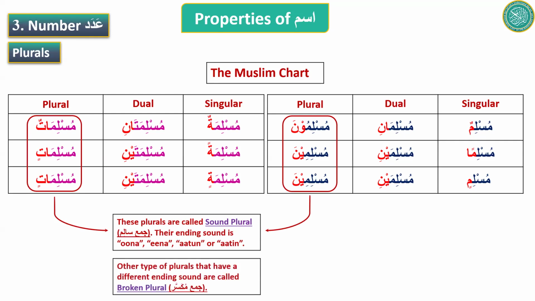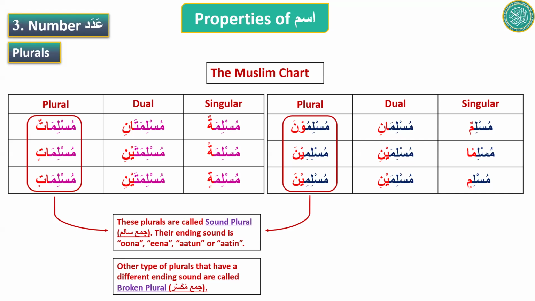But if you see another plural, you know it is plural, but it doesn't have any of these ending sounds, una, ina, atun or atin, then you say that plural is a broken plural. It is not a sound plural.